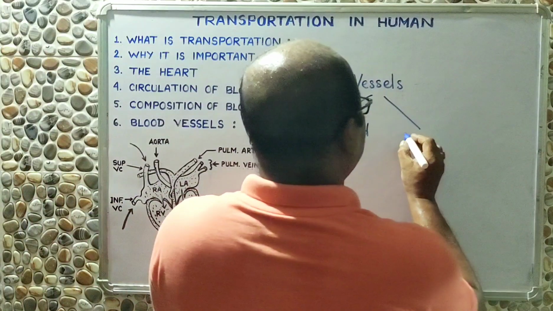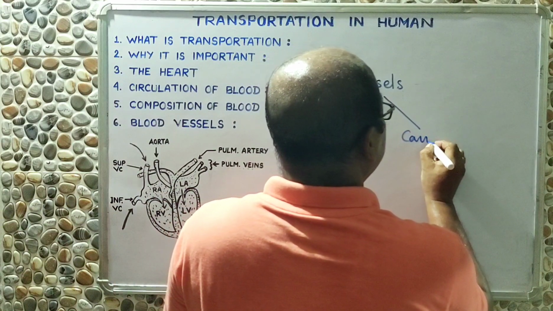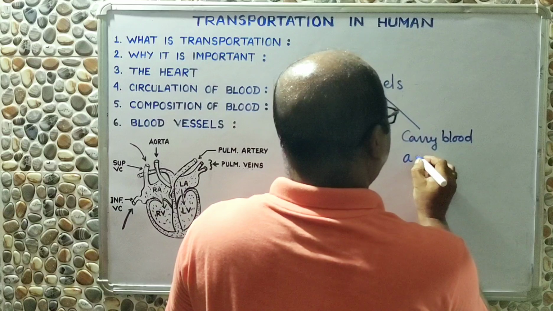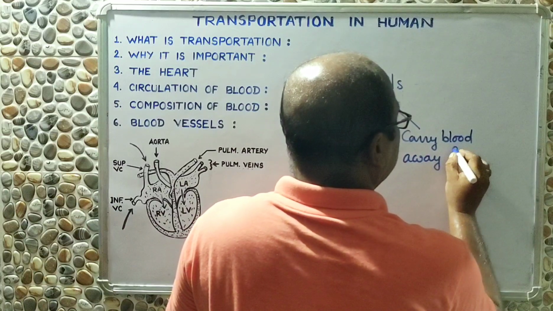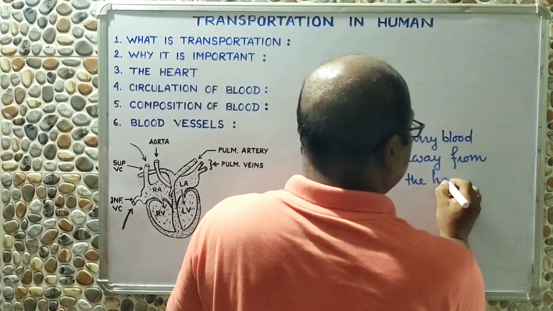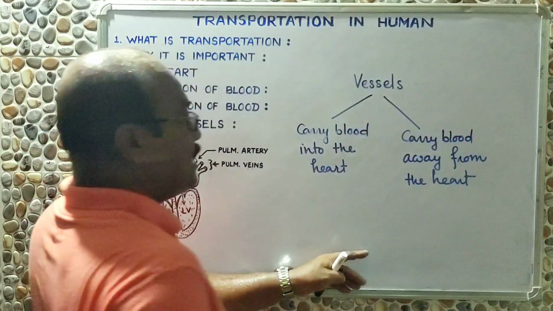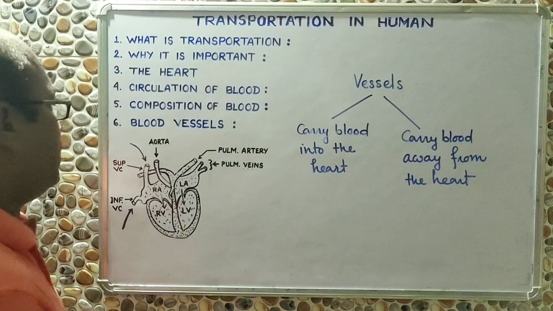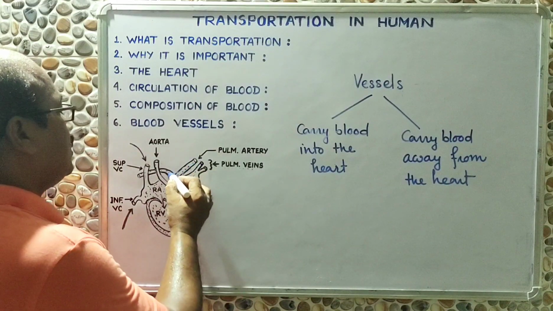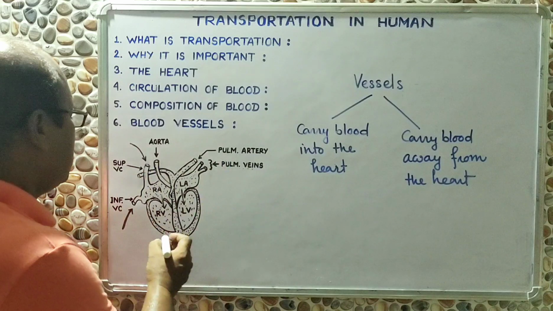And there will be some other blood vessels which carry blood away from the heart. Yes, that is the second category of blood vessels. For example, if you see this pulmonary artery, what does it do?